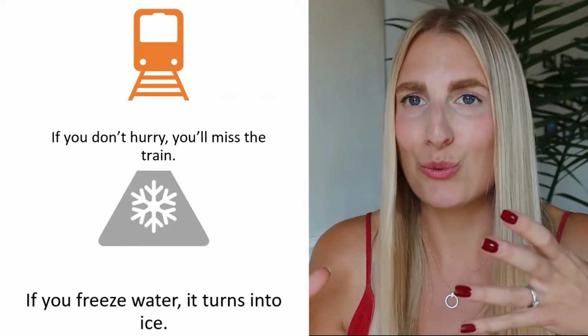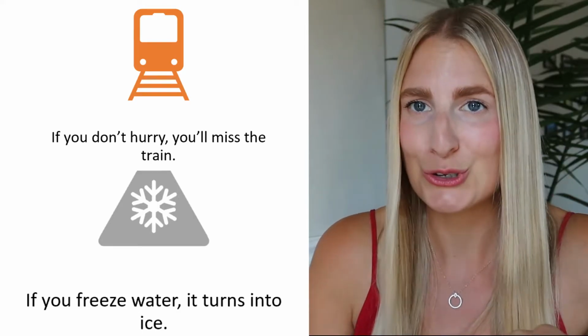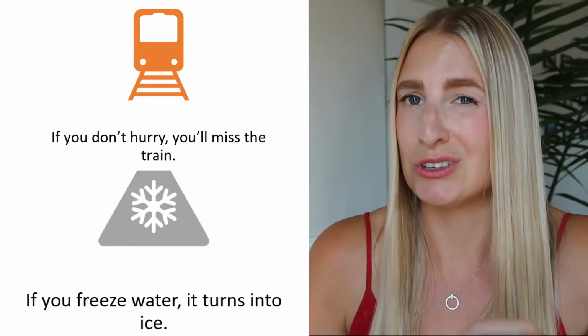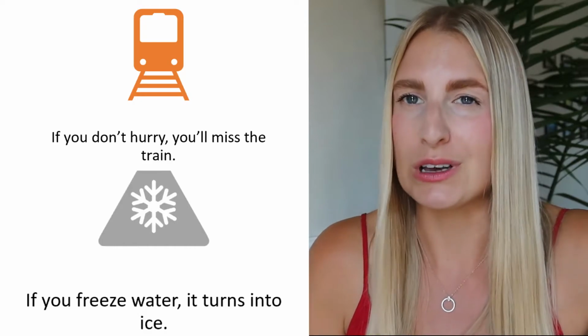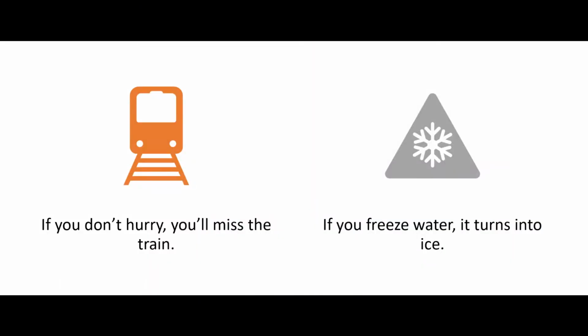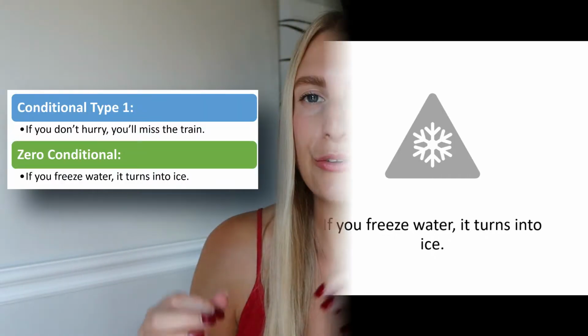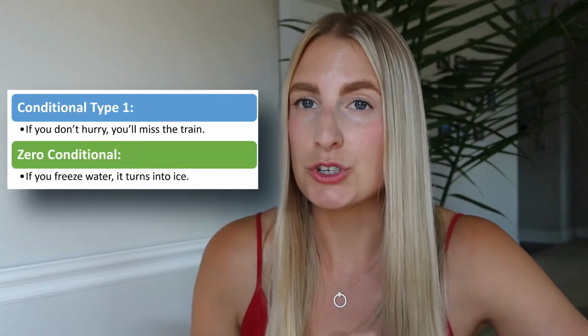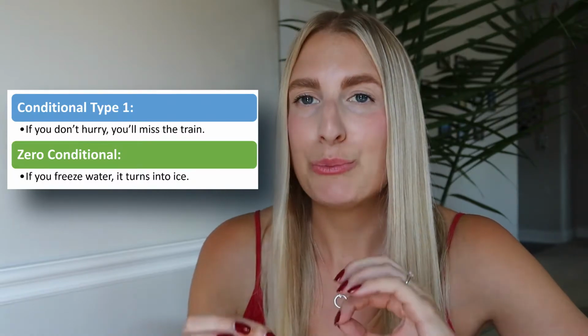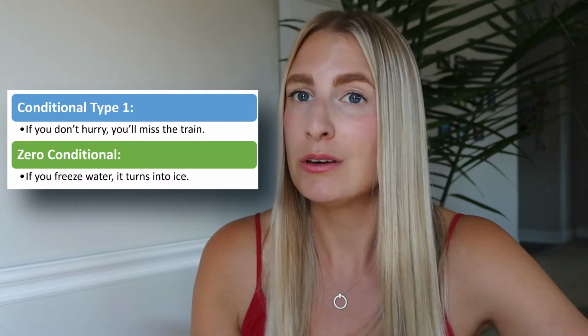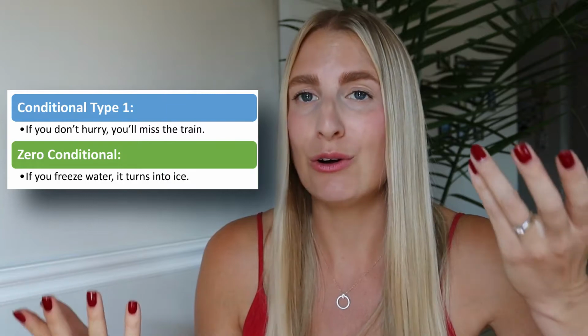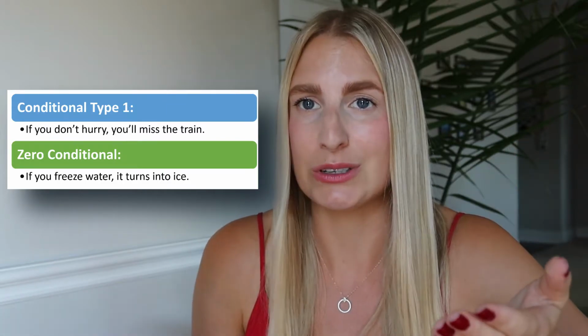Can you guess which sentence is the 0 conditional and which sentence is the conditional type 1? I'll give you a second to look at it. The first sentence describes a conditional type 1 sentence because it is describing a possible situation and also a cause and consequence.